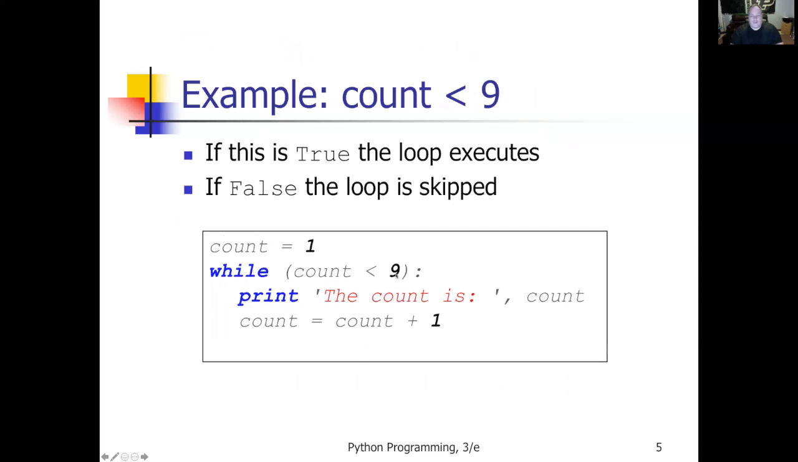While count is less than 9. So at this point in my program, count is 1. It is less than 9, so this is true. This is my end condition. Print the count is, whatever the count is.